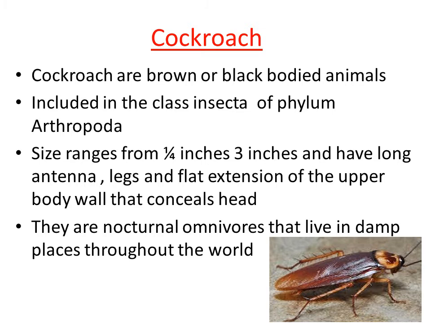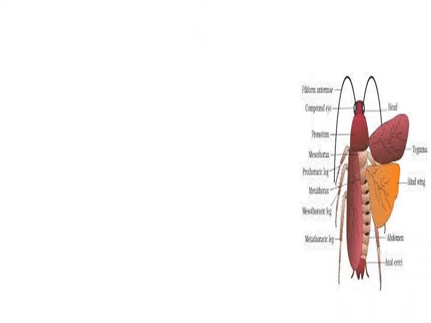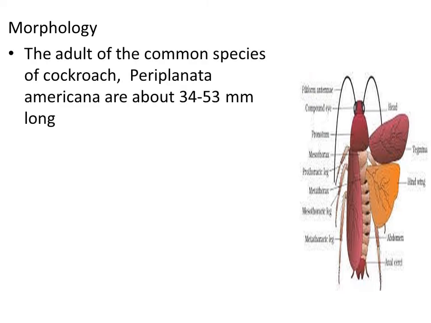So let us study the morphology of cockroach. Morphology is nothing but external features, right? The body of the adult cockroach is divided into three different parts. The common adult species of cockroach is scientifically called Periplaneta americana.